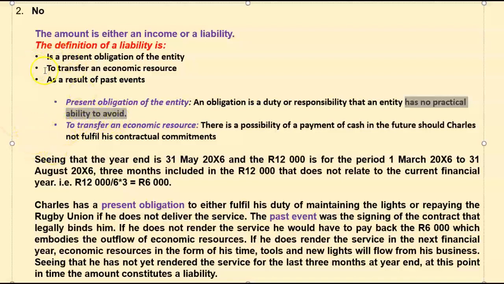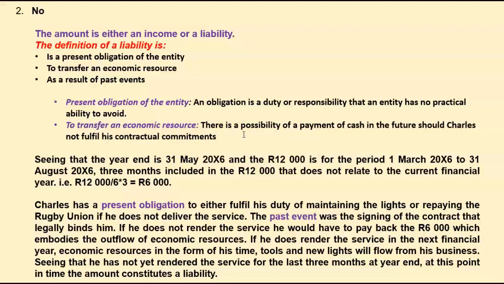And the second portion is to transfer an economic resource. Now, what is an economic resource? That is the possibility of paying a payment of cash in the future should Charles not fulfill the contractual commitments. So the economic resource that we're going to transfer is he's going to use whatever he needs to.